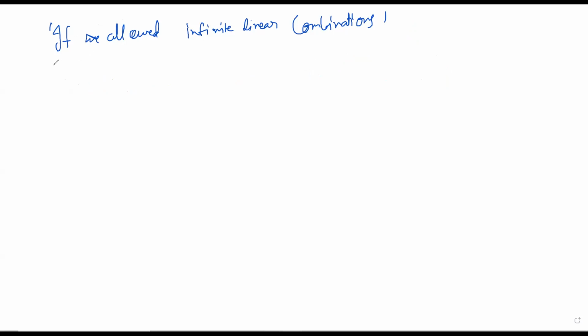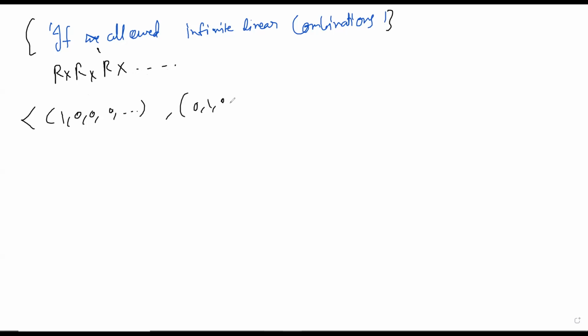Let's see one consequence. If infinite linear combinations are allowed, then this happens. If you take R multiplied with itself infinitely many times, in this way, like a countable multiplication. I don't even want to get into multiplying uncountably many times; that you have to interpret in a different way. In this world, these vectors will generate everything. Then this will become a generating set. So things are going to change a lot.